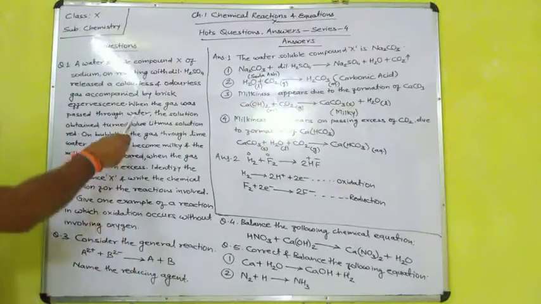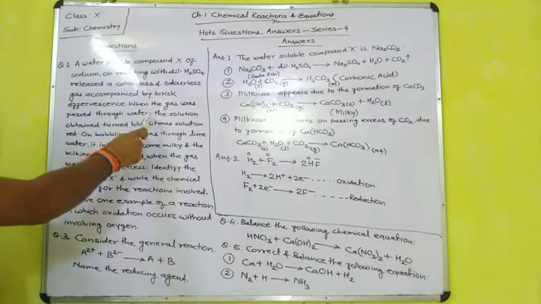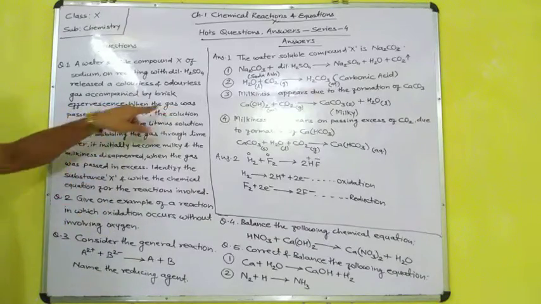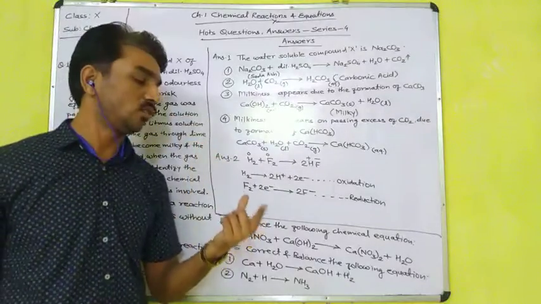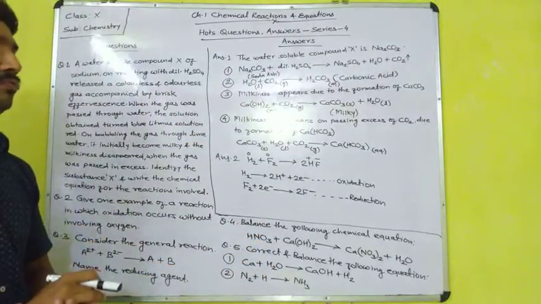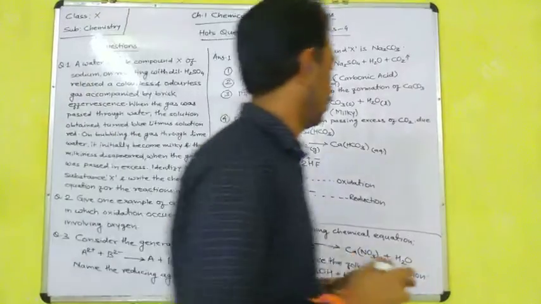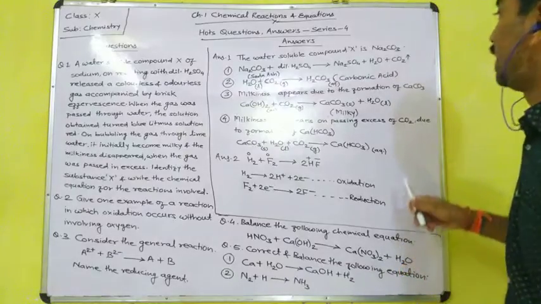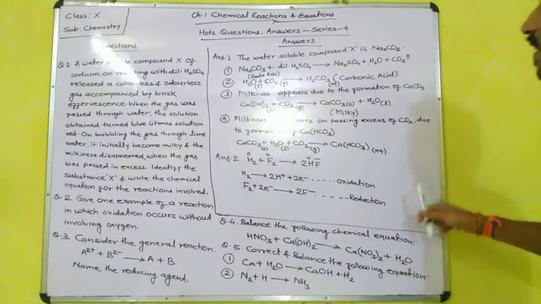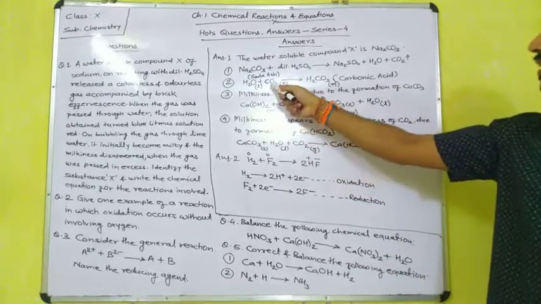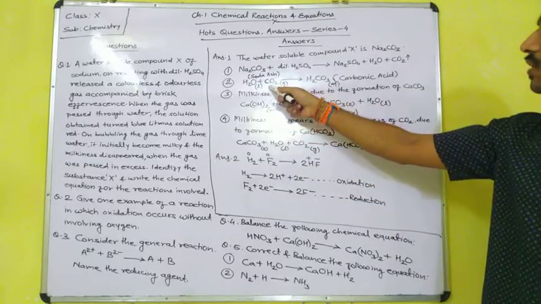In the second sentence it is telling us that the solution obtained, when the gas was passed through water. You already know, or you have to know, that carbon dioxide is a non-metallic oxide. Mostly all the non-metallic oxides are acidic in nature. Carbon is a non-metal, and this is carbon dioxide, a non-metallic oxide.